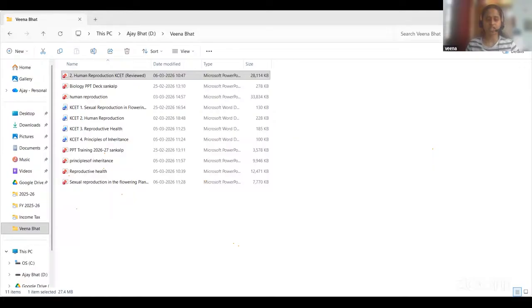Let's solve question 18th. The table shows hormone levels during pregnancy. Which statement is correct? Dear student, just observe the table here. There are two hormones given, human chorionic gonadotropin and human placental lactogen, and three trimesters are mentioned.